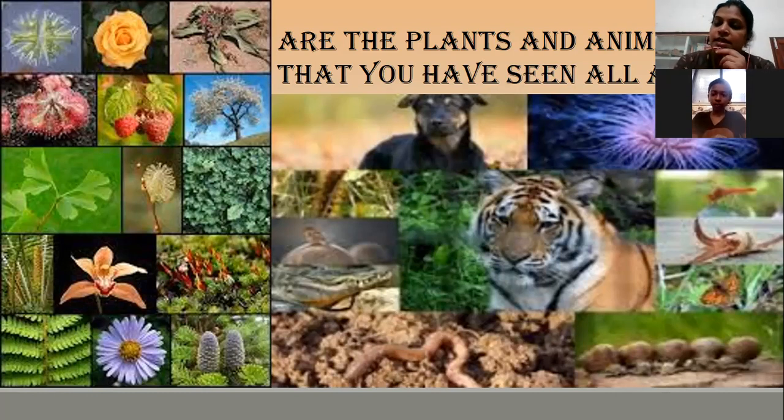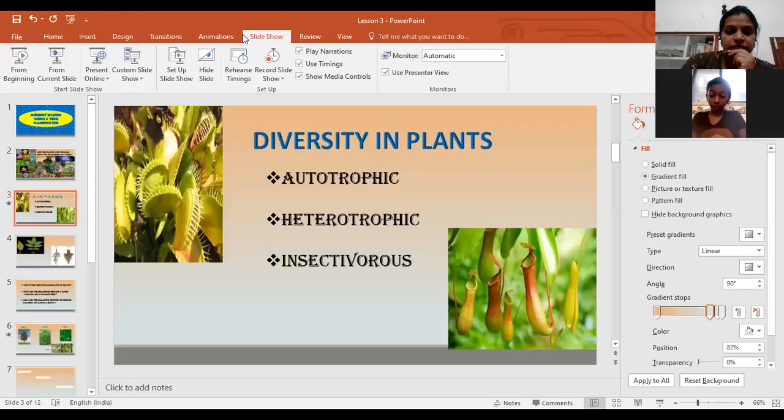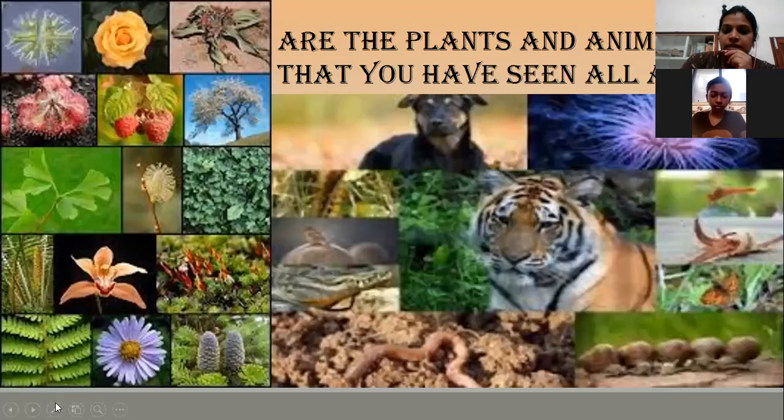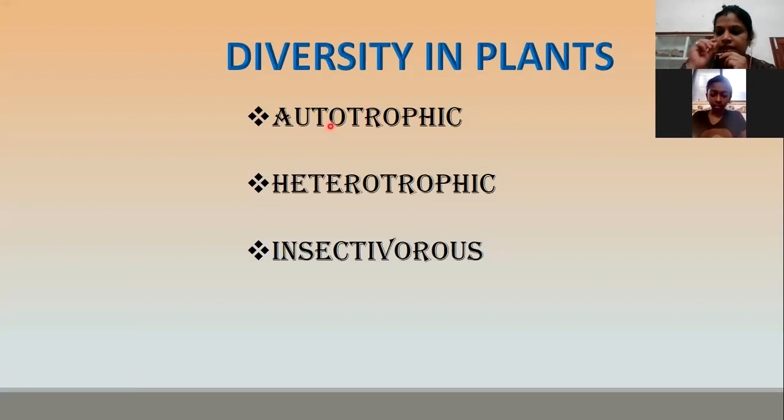So do all plants make their own food? No, some plants make their own food. The plants which are able to make their own food are known as autotrophic. Is it clear? Yes, ma'am. So the plants which are able to make their own food are known as autotrophic.